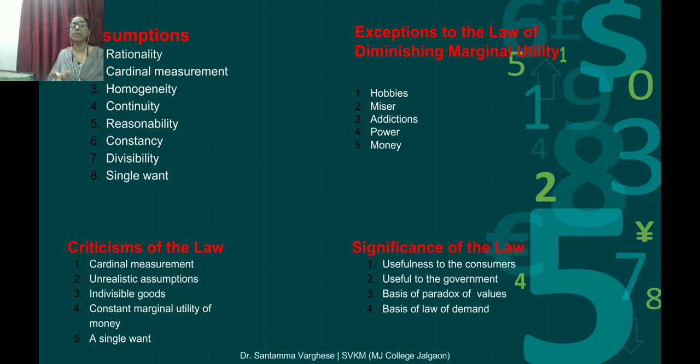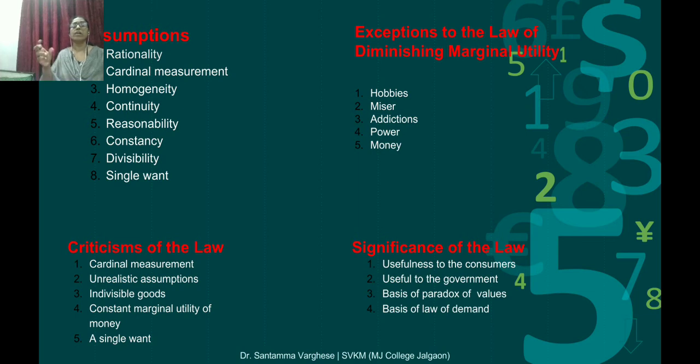Second, cardinal measurement. According to the law, utility can be measured numerically. Mathematical operations are easily possible to compare the utility derived from each unit of the commodity. Now, you may be asking how we can measure utility. Fine.